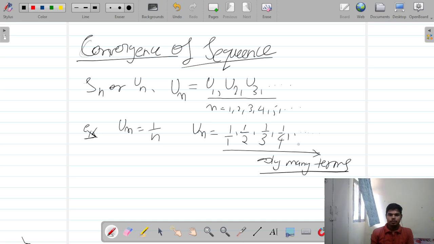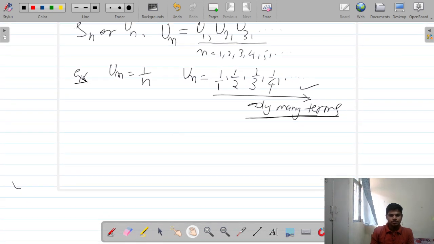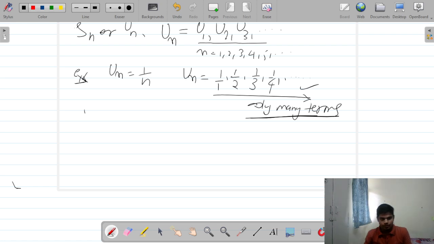These are countable, infinitely countable terms, but they are not finite terms. A sequence has infinitely many terms. It means we are determining where the sequence is going.